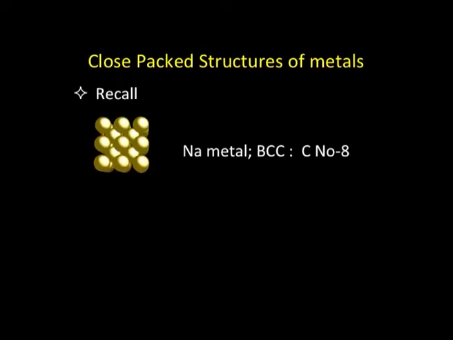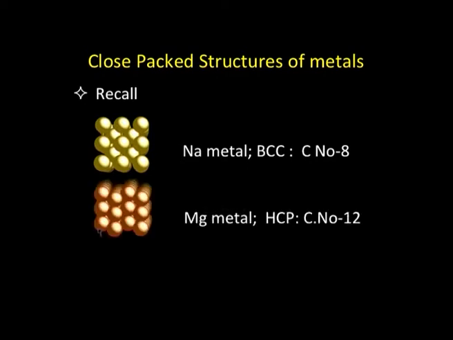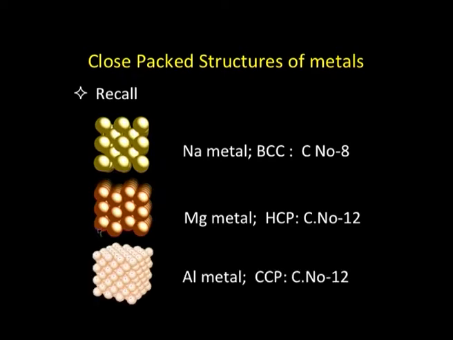So, these are the typical properties of metals. Now, to understand these properties, let us see what kind of bonding is there in metals. In order to get into that, let us recall that when we talked about the close packed structures of metals, we realized that sodium metal crystallizes in the BCC structure having a coordination number of 8, whereas magnesium gets into hexagonal close packing with a coordination number of 12, and aluminum gets into a structure of CCP type, again with a coordination number of 12. Now, the question arises: what kind of bonding is there between the different atoms which are together in a metal?